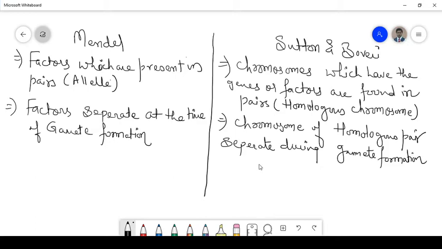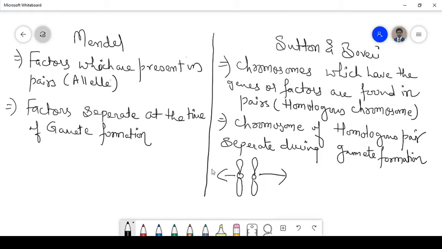Meaning to say, suppose this is the chromosome, right? Both the chromosomes separate. One goes on this side and the other goes the other way. That is during meiosis, the cell division.